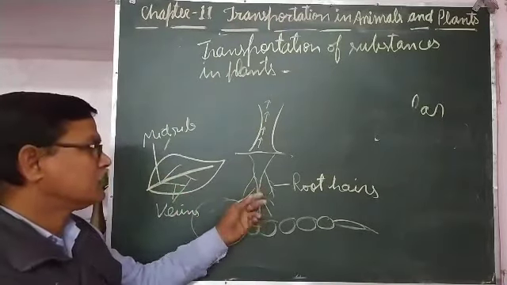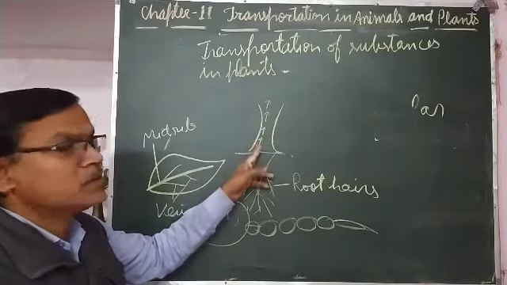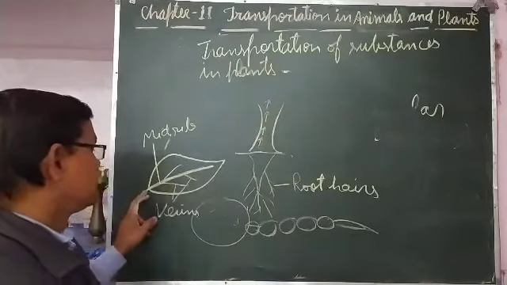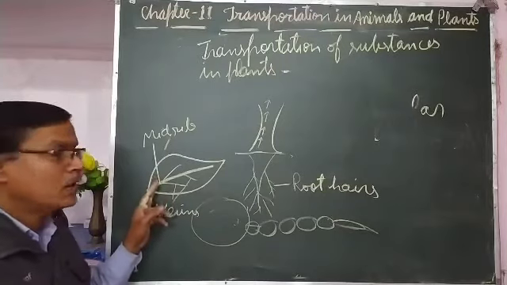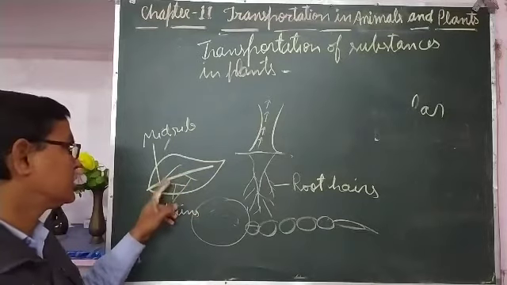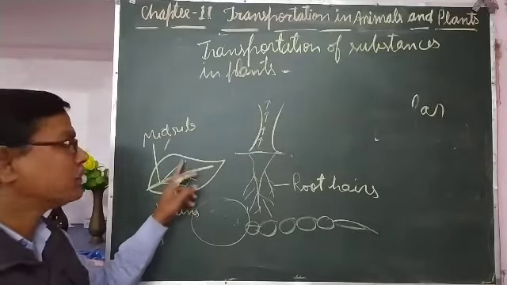When water and minerals are absorbed by the roots, they reach up to the stem, where xylem vessels are there. Through the xylem vessels they reach up to the leaves, and in the midrib and veins again xylem vessels and phloem vessels are present. So through the xylem vessels water and minerals reach the leaves.